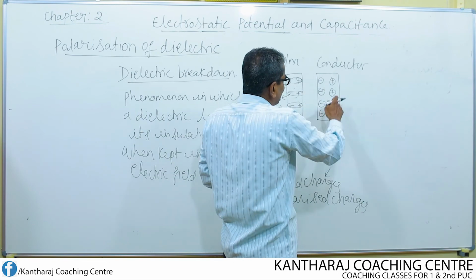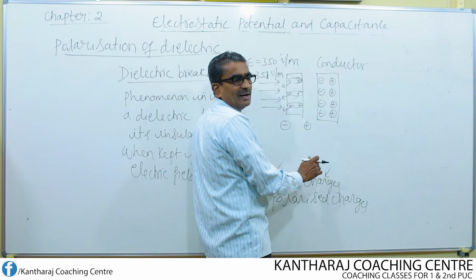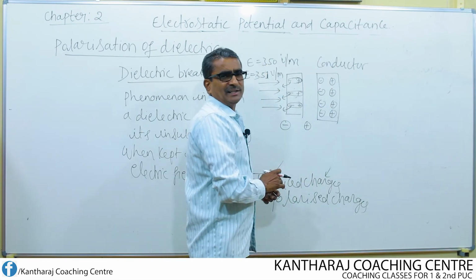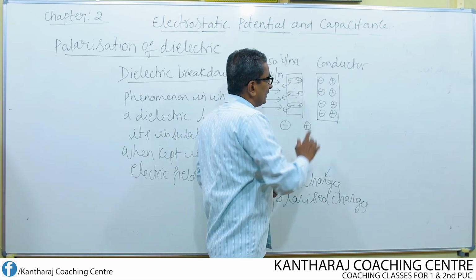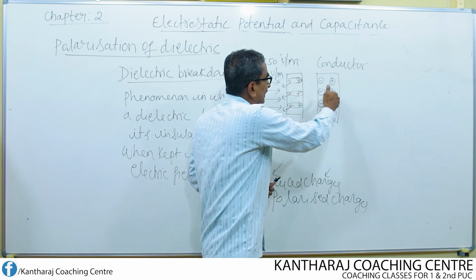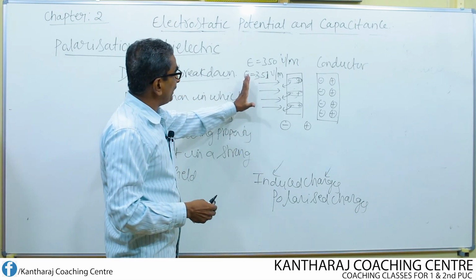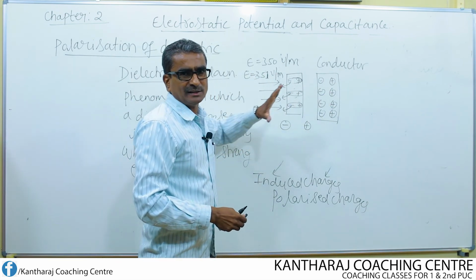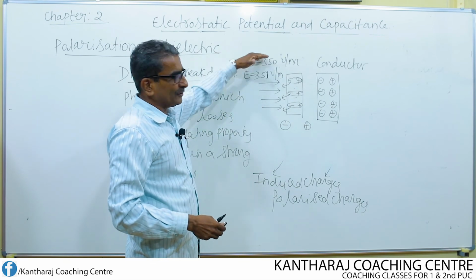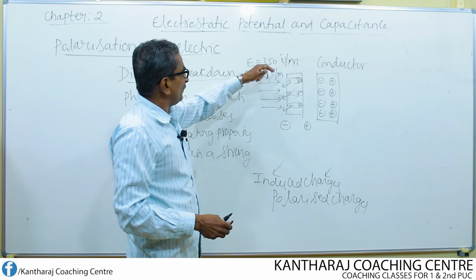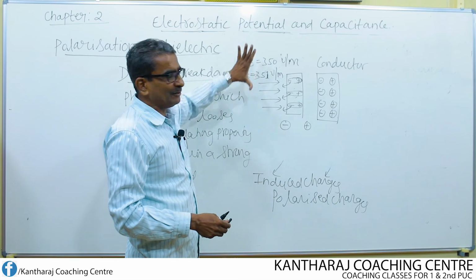Now this dielectric allows the electric charges, or the current, to flow through it. It's possible only when we apply a strong electric field, in terms of a kilo, that means 350, 351. I quoted some random value like this.